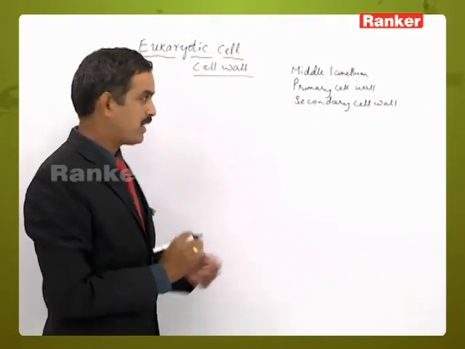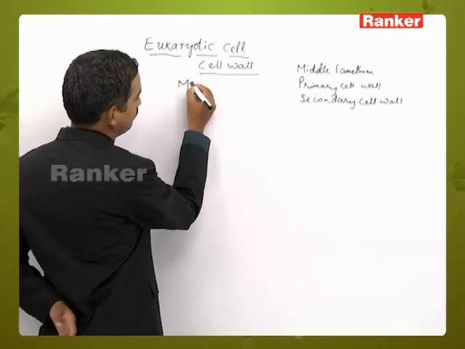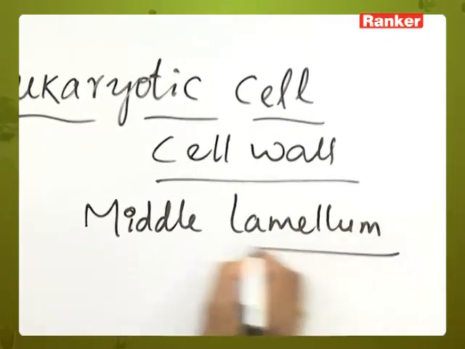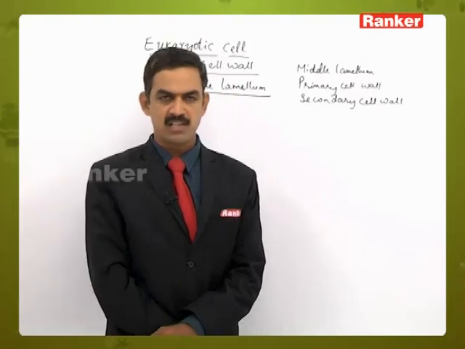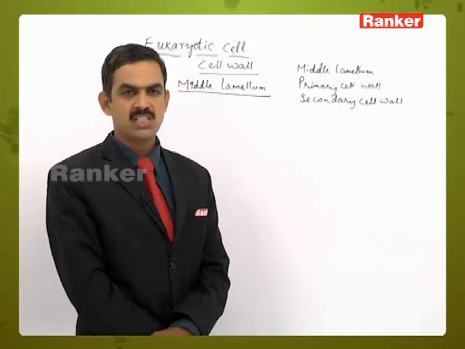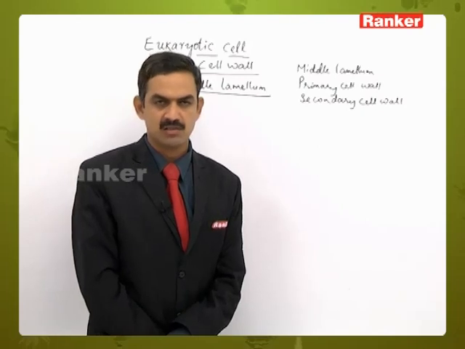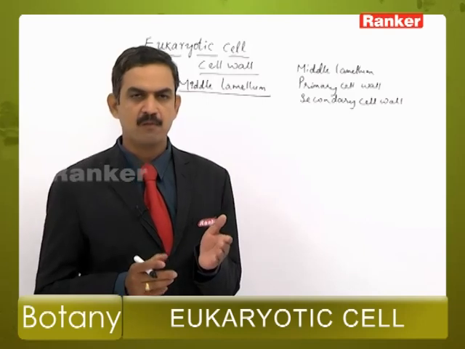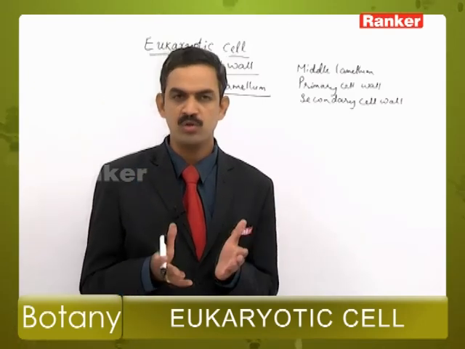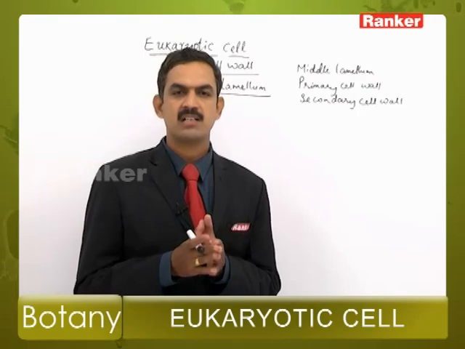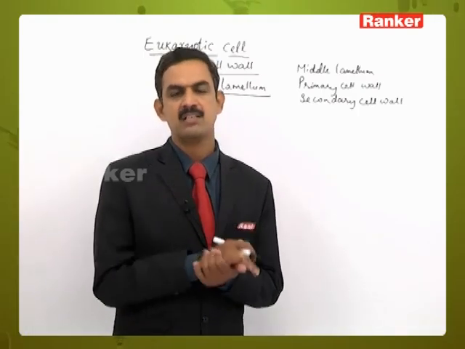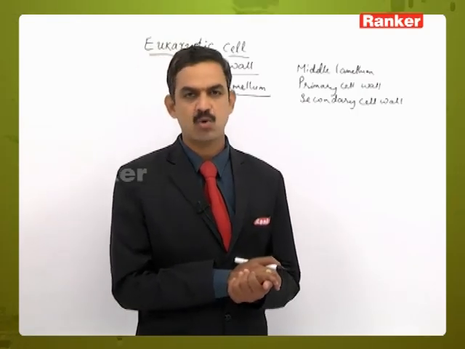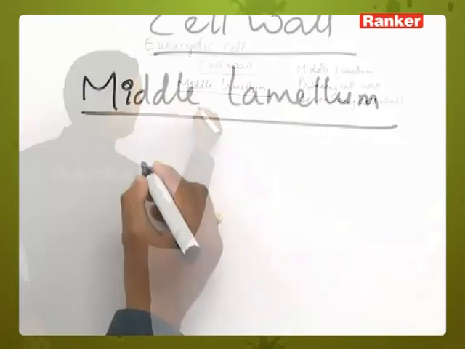Then starting with the first one, the middle lamellum, or middle lamella as we can call it. When is this middle lamellum formed in a cell? It is a part which is formed during cytokinesis. That is, during the process of cell division, when a cell is dividing, first the nucleus will divide to form two daughter nuclei, which we call karyokinesis. After that the cytoplasm will also start dividing, or we can say the cell is dividing, and that is called cytokinesis. During the cytokinesis,